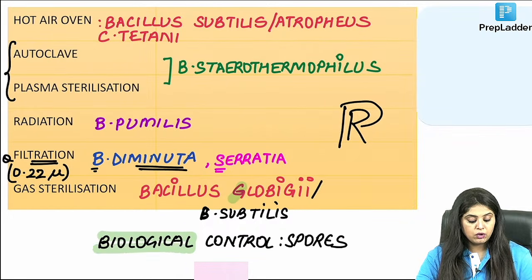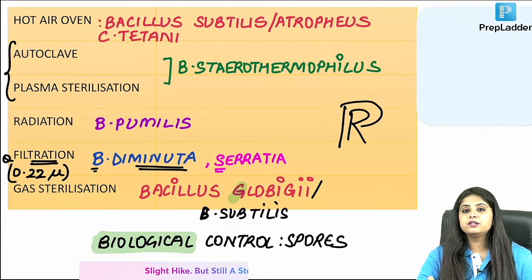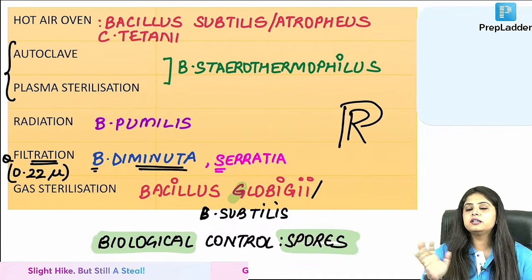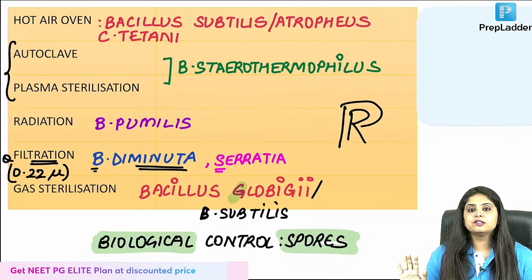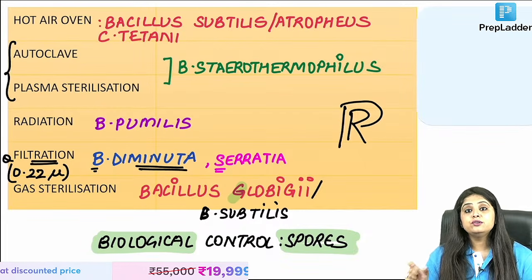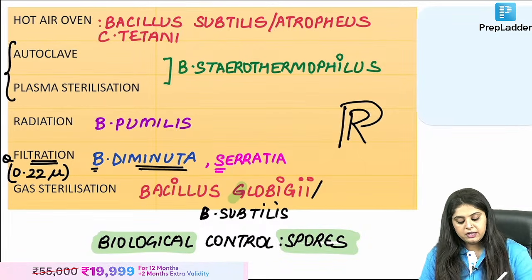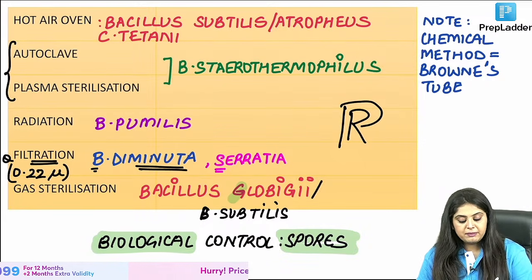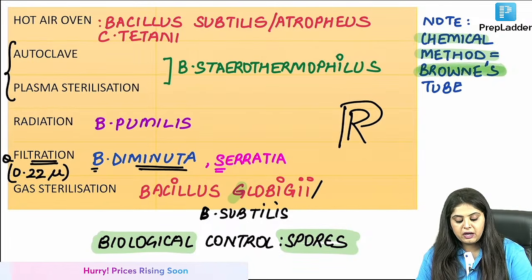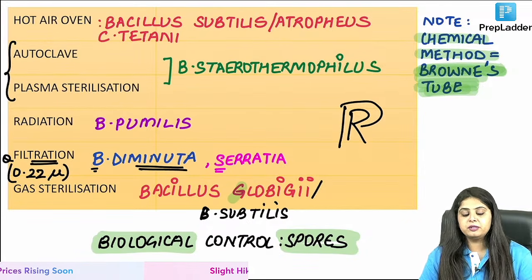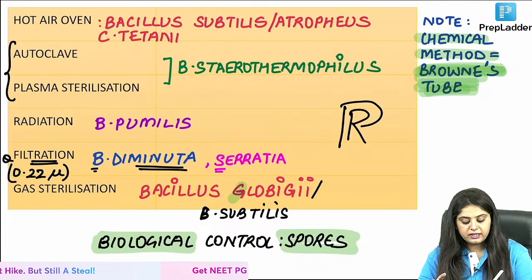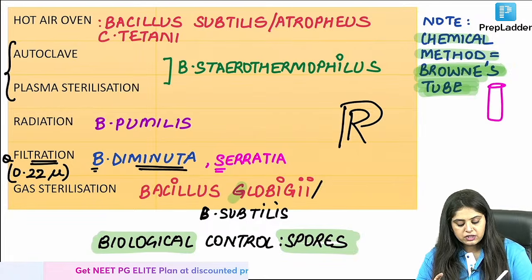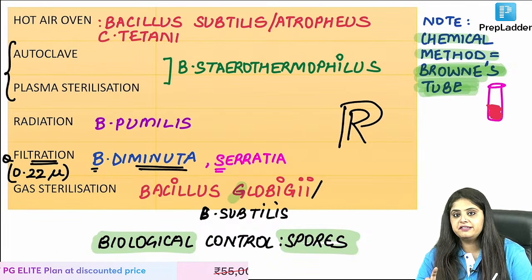One thing is done. What did I mention? Ma'am, I'm using biological controls. One question comes that you don't want to deal with spores because you feel that people around you will get infected. आपको ऐसा OCD है कि मुझे ये biological spores नहीं use करना. Can you use some chemical method and name a tube which can be put? Chemical method for control is known as the Brownie's tube. You will not get the principle. It is a tube which has a chemical in it, and what do they do? Let's assume I took that tube and it had a reddish color chemical in it, just giving you as an example, okay?